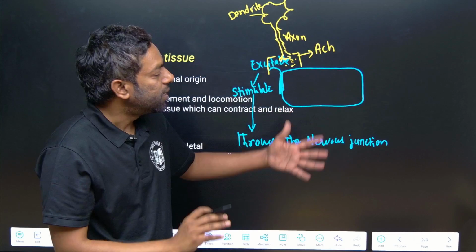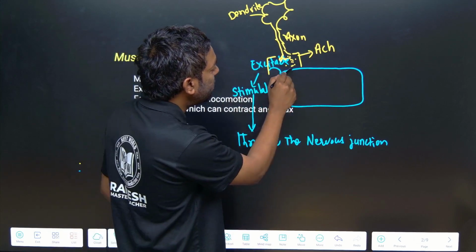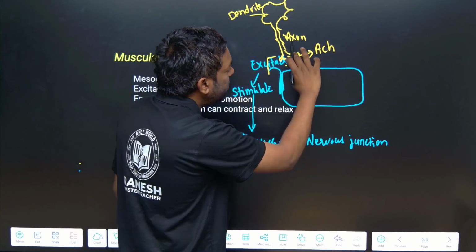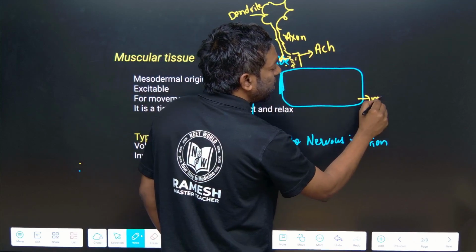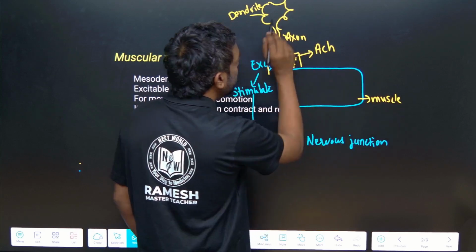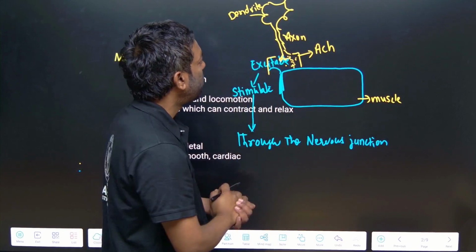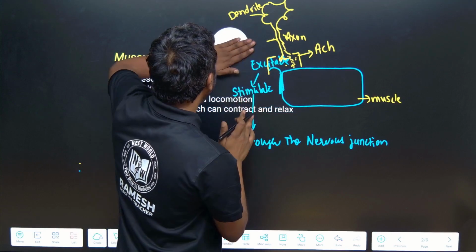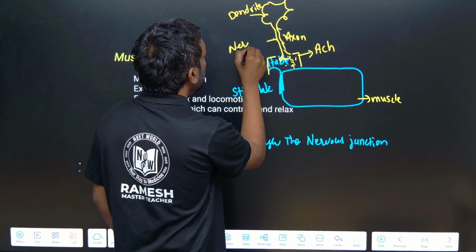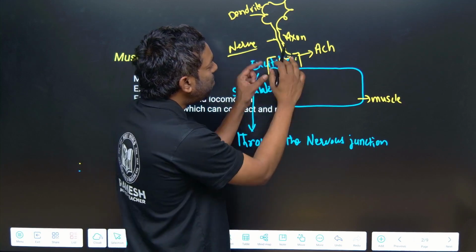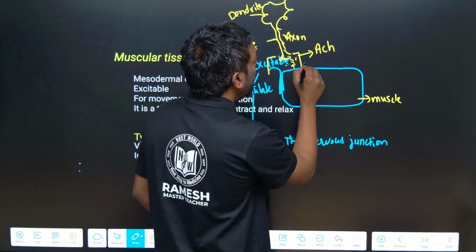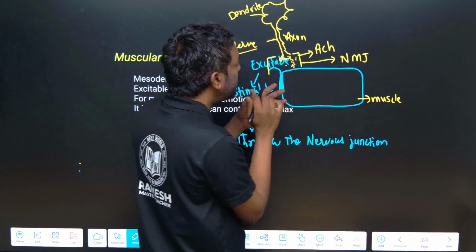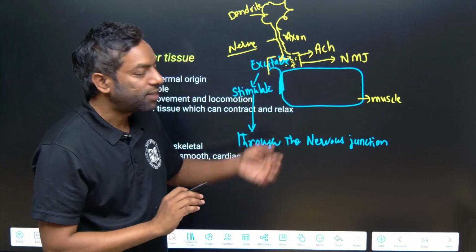They release the chemical called acetylcholine into this junction, the gap between the nerves. This is the muscle, and this is a nerve cell, the neuron. The gap between the neuron and the muscle is called the neuromuscular junction, which releases a chemical called acetylcholine.